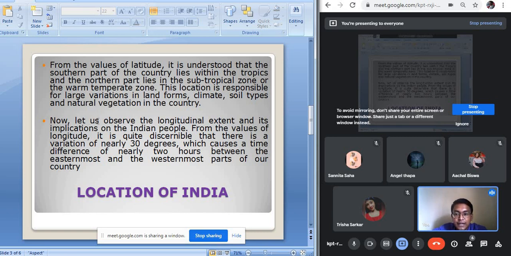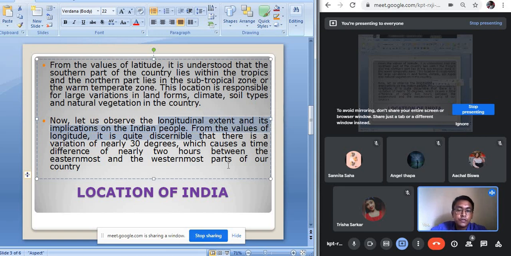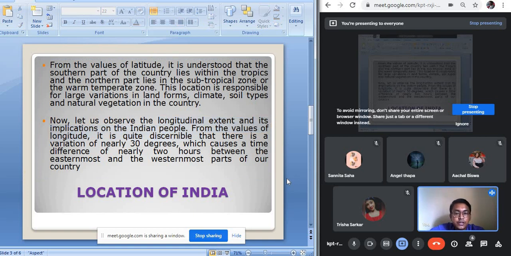And if we find out the longitudinal extent, it has some implications for our country. There is a variation of 30 degrees longitude. So what happens because of variation in the longitude? There is a time difference.